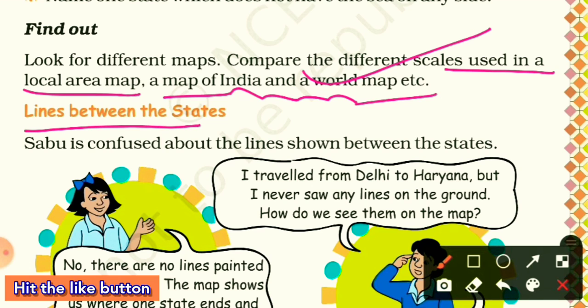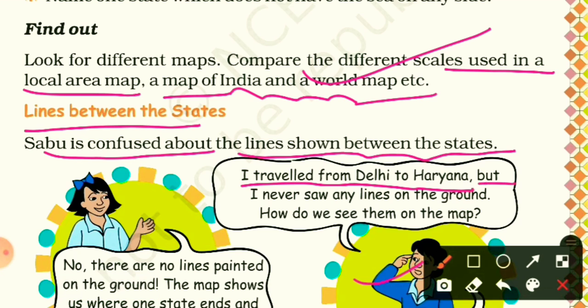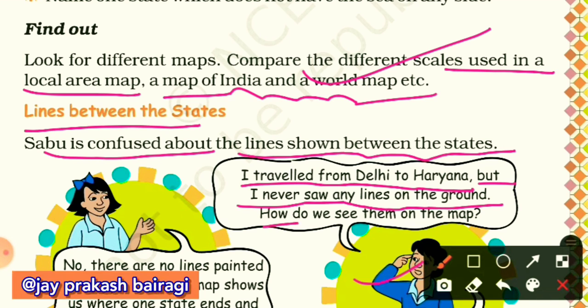Now lines between the states. Sabu is confused about the lines shown between the states, and she is saying that I traveled from Delhi to Haryana, but I never saw any lines on the ground. So she's thinking that if there are lines on the map, it means on the ground there will also be lines. So how do we see them on the map?